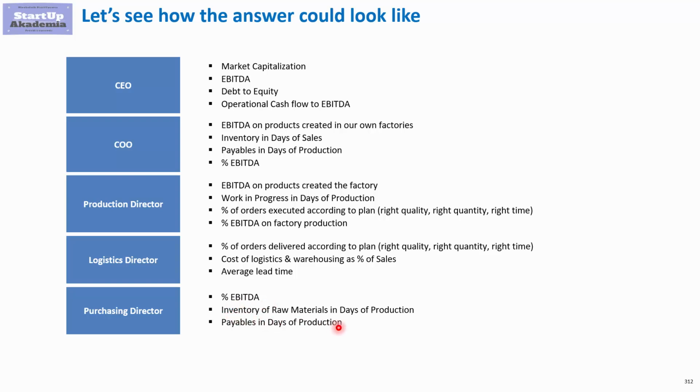Then we would like to make him responsible for the inventory of raw materials in days of production. In this way, he will help us keep the cash flow high, and the same goes for payables in days of production. Since he is talking with the suppliers, he has a huge impact on that. So as you can see, we took the KPIs defined for the Chief Operating Officer and we cascaded them for the directors reporting to him.